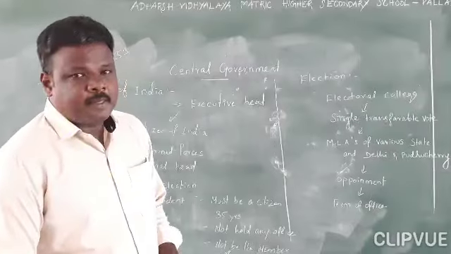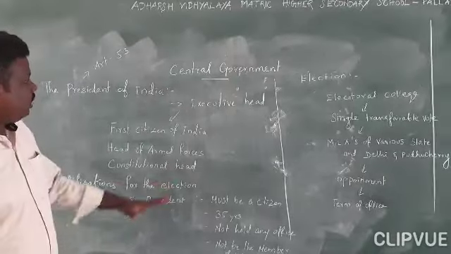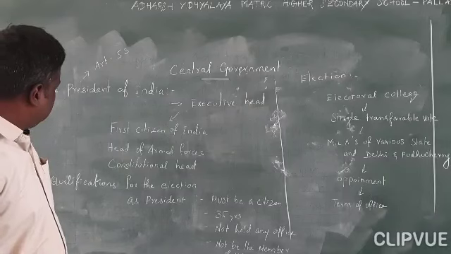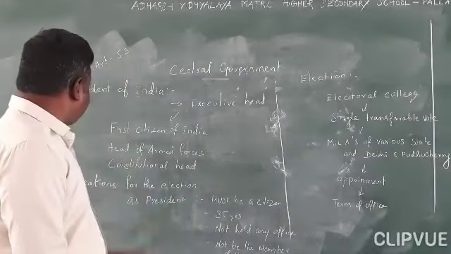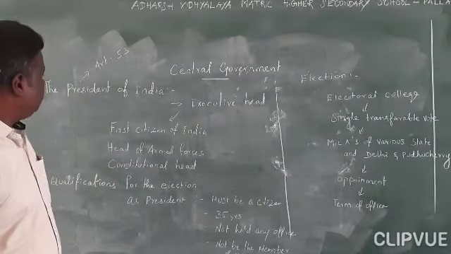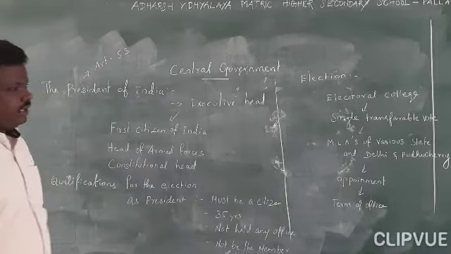Good morning, students. Okay, so last class we learned about the outline of central government. In that we learned the brief of central government. Today we'll move to the main part. I'll explain some important categories. First we'll see about the President of India.